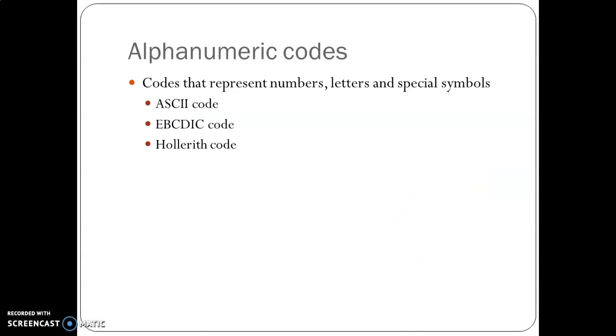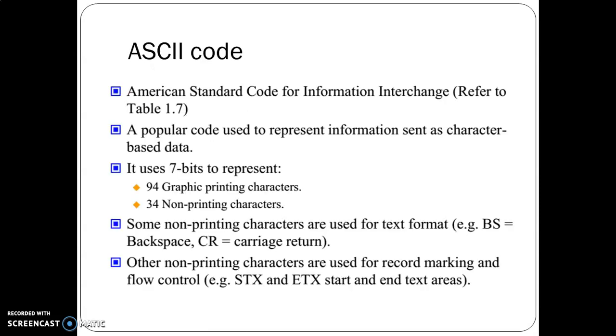The next set of codes are called alphanumeric codes. Codes that represent numbers, letters and special symbols are called alphanumeric codes. So the first code which we are going to see here is the ASCII code. ASCII stands for American Standard Code for Information Interchange.